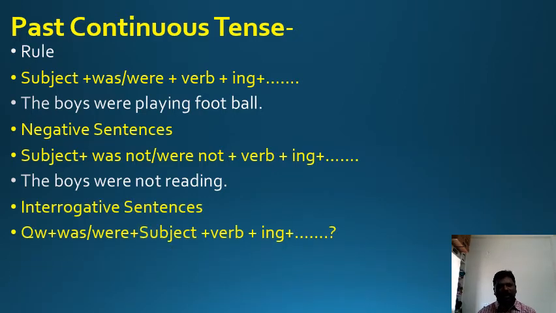And interrogative sentences. Look at the example. Look at the structure, how interrogative sentences are made. Question word, was or were, subject plus the ing form of a verb. What were they doing?